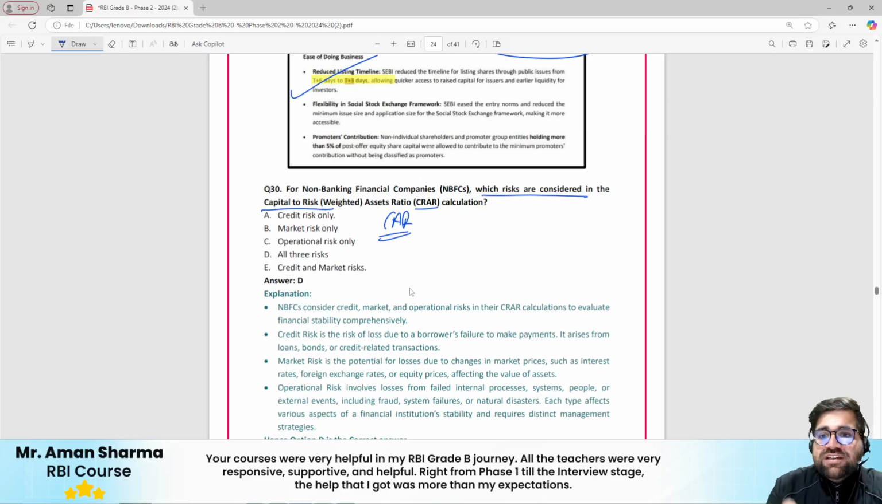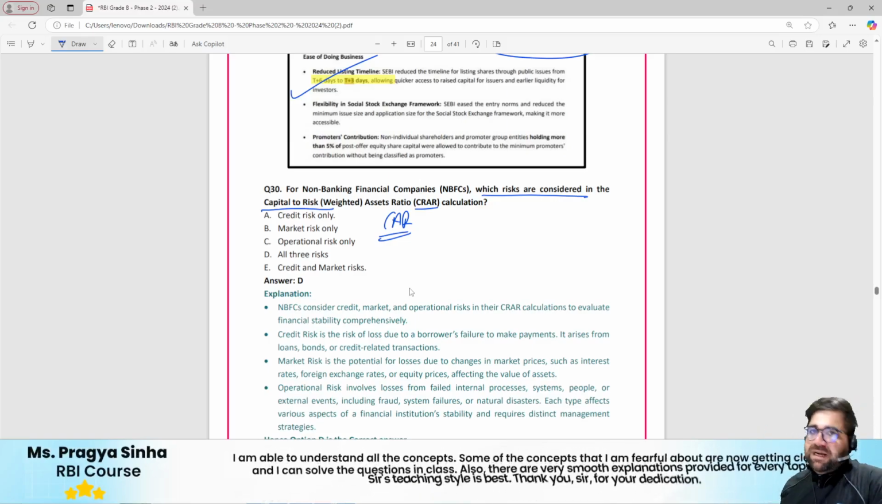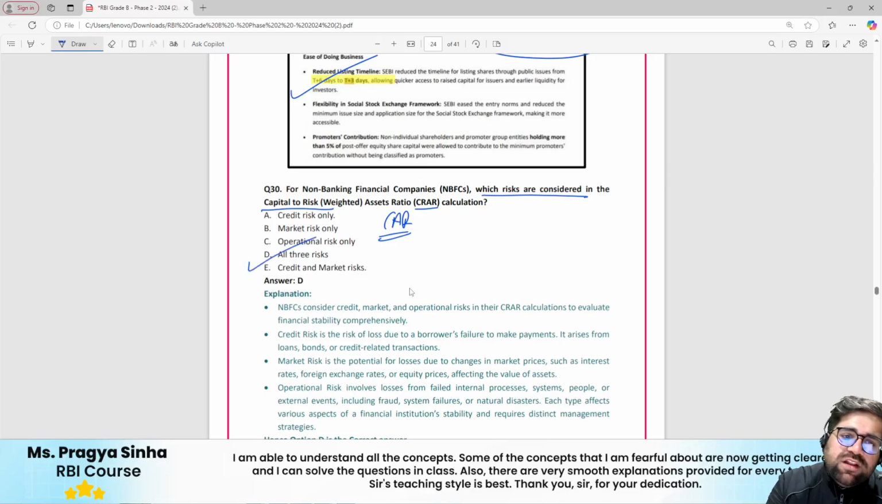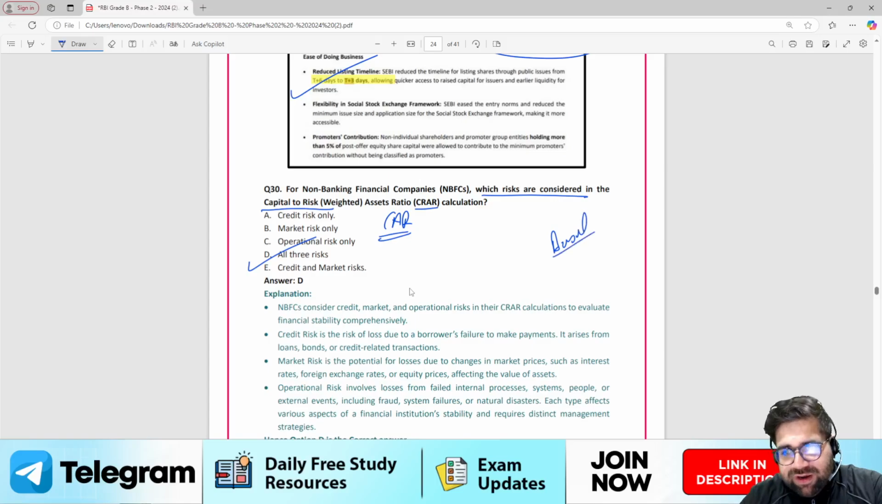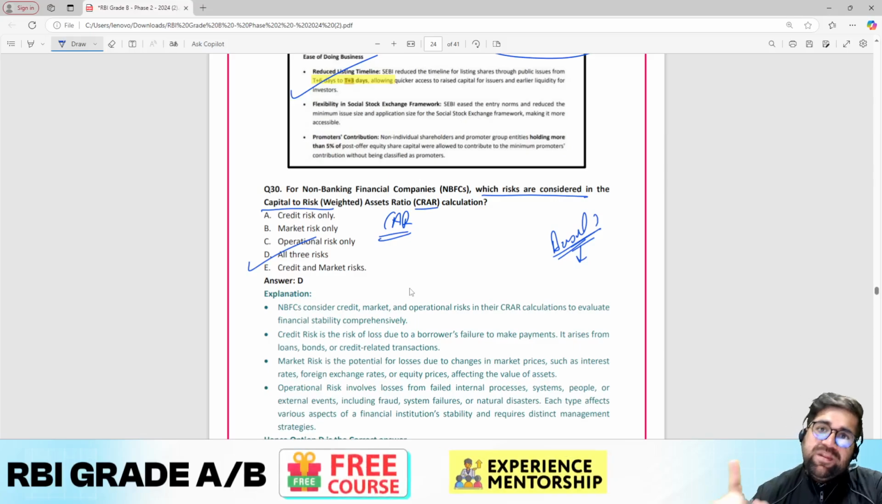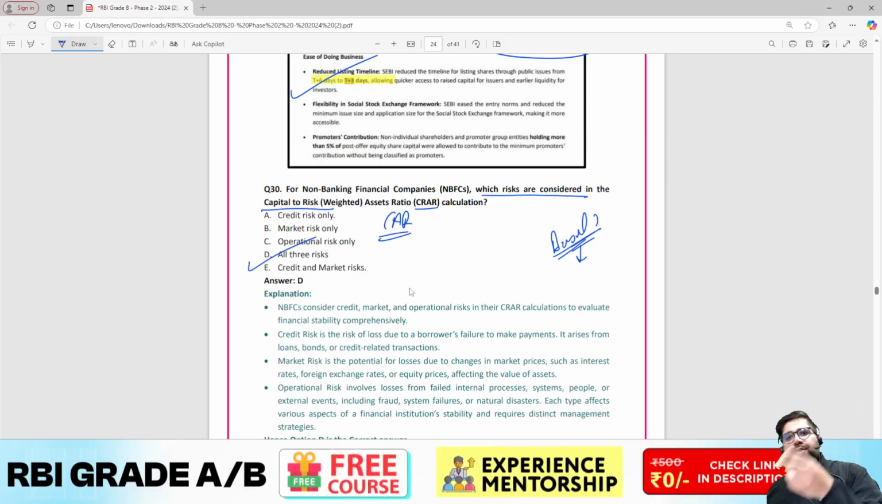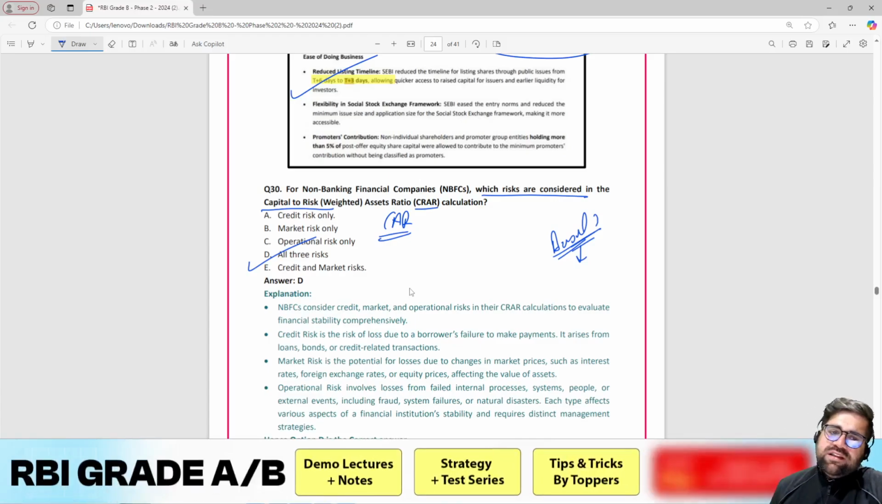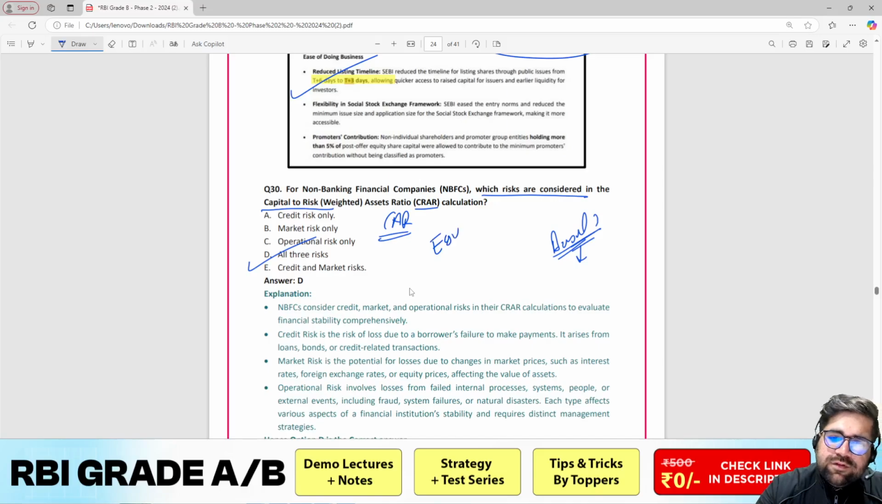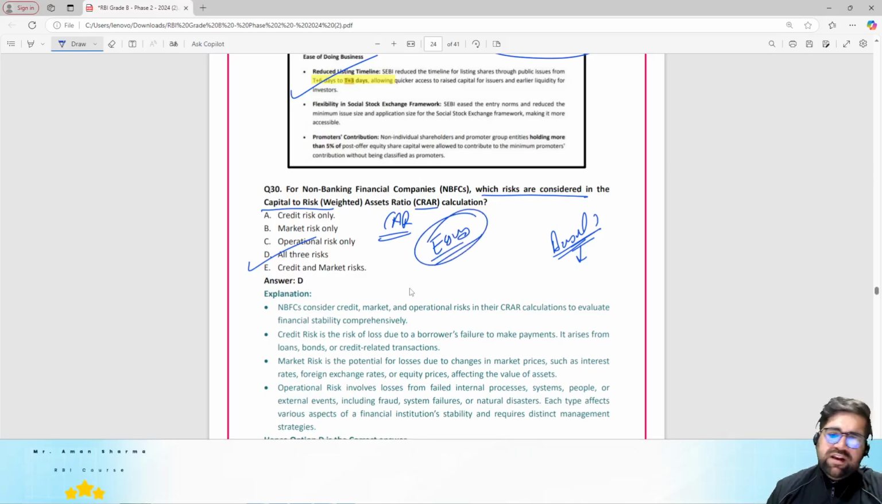But the question is asking you from the present perspective, and from the present perspective all the three types of risk are considered, because in Basel 3 all the three types of risk are covered. In Basel 1 only 2, in Basel 2 and 3 all the three types of risk are covered, right? So the correct answer will be all the three types of risk. Again, this question is easy for me, I would have done it, right?